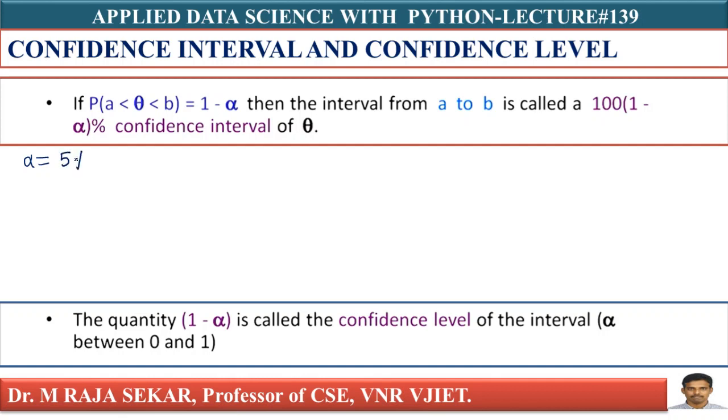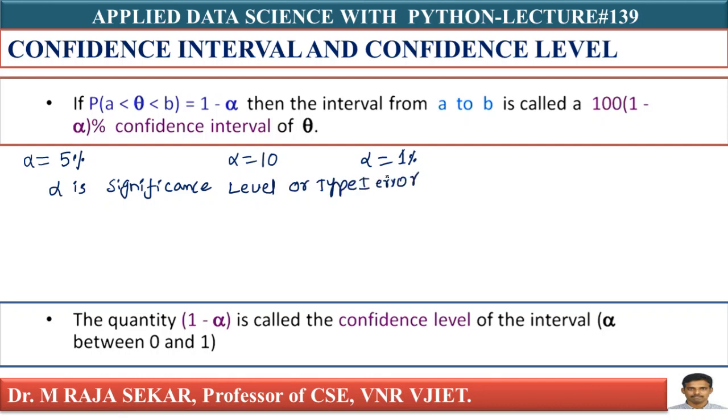Alpha may be 5%, alpha may be 10%, alpha may be 1%. What is alpha? Alpha is known as significance level or type 1 error. I will discuss what this type 1 error or significance level is in my future classes.